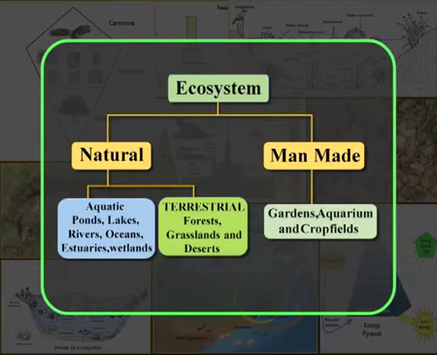Now, continuing with the concept of ecosystem, an ecosystem can either be natural or it can be man-made. A natural ecosystem again can be an aquatic one or a terrestrial one. The aquatic ecosystem means ponds, lakes, rivers, oceans, estuaries, wetlands and so on. The terrestrial ones are forests, grasslands and deserts. Man-made ecosystems are the gardens, aquarium and crop fields.